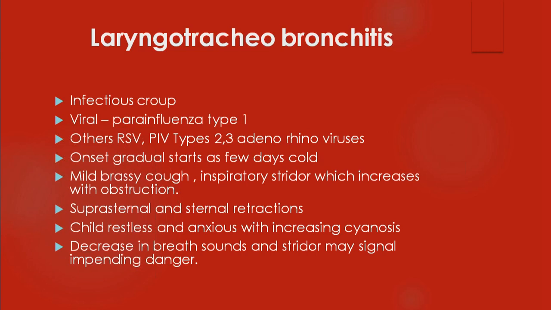Next, coming to laryngotracheobronchitis. This is a very common condition we come across in pediatric practice, especially during winter months. Usually children in the age group of 1 to 3 years suffer from this. This is also called infectious croup. That means there is a non-infectious group. Non-infectious group, for example, if you take a foreign body, the child can have it. Similarly, there can be croup due to other causes, where there is a brassy cough because of other causes.